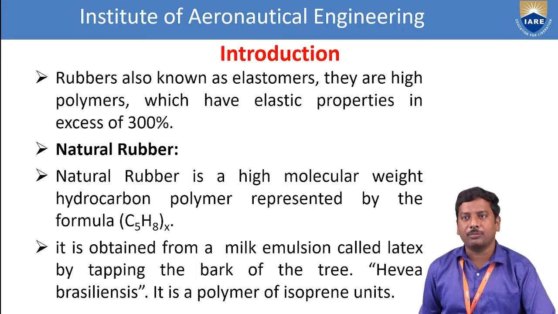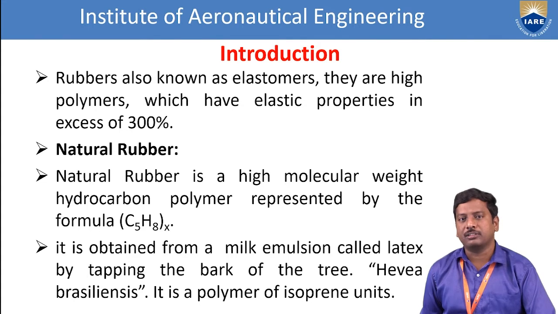So first of all, rubbers are also known as one of the elastomers. They are high polymers which have elastic properties in excess of 300%. So first of all, what is an elastomer? The substance comes to its original shape after removal of applied stress. So that is nothing but an elastomer.